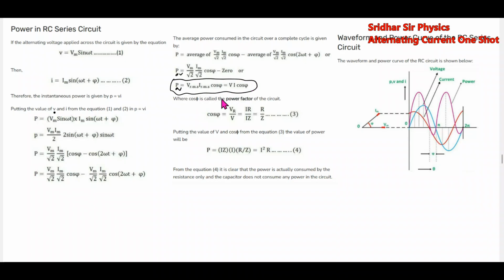This is the expression for average power. Then the power factor is given by this formula. Here also the wattless current will come. Here the current will lead the voltage. These are the basic formulas we have to remember. Here the power is dissipated by only one element, that is the resistor: IRMS square R, average power, or use the formula VRMS IRMS cos phi or VI cos phi or IRMS square R.